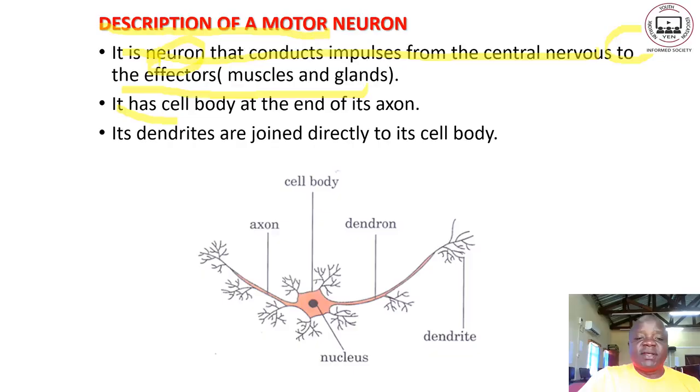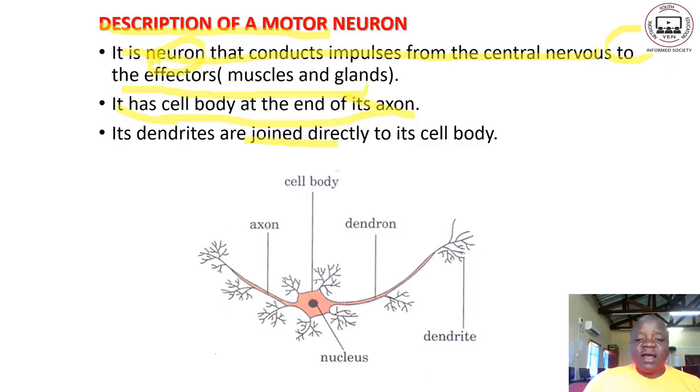Now we are saying its dendrites are joined directly to the cell body. So you can see that another point that we can note is that the dendrites are connected directly to the cell body, unlike the sensory neuron. Sensory neuron has got the cell body along the axon, where the dendrites are not attached there. Right, so we have also another one, which is the relay neuron. At times, a relay neuron is also called the intermediate neuron.